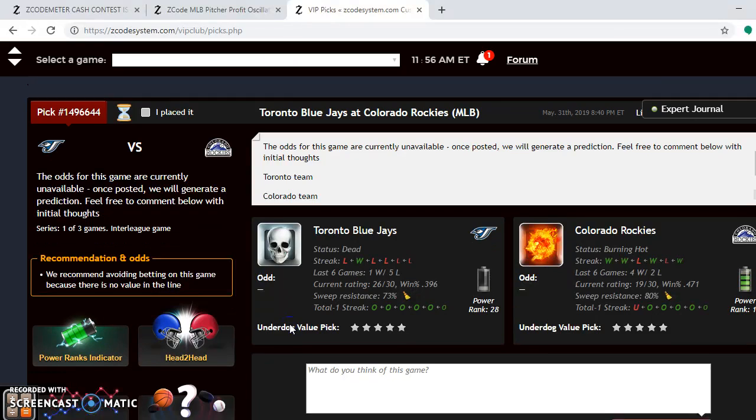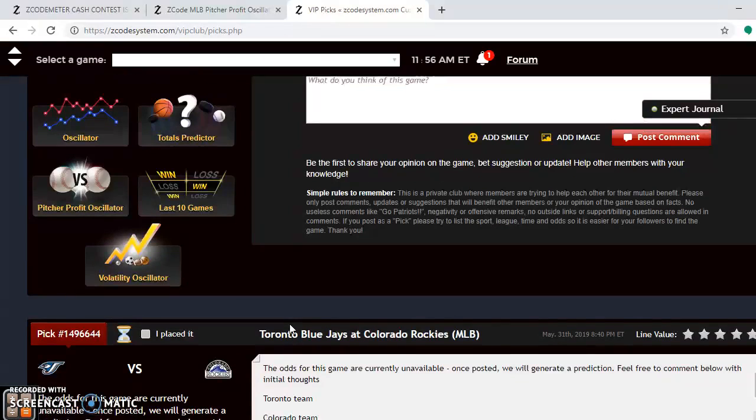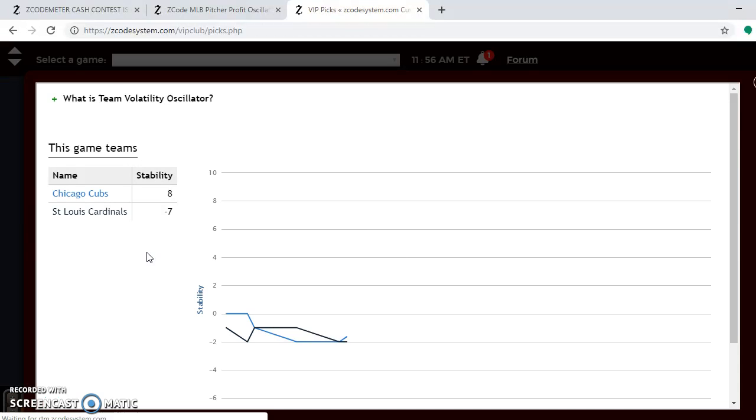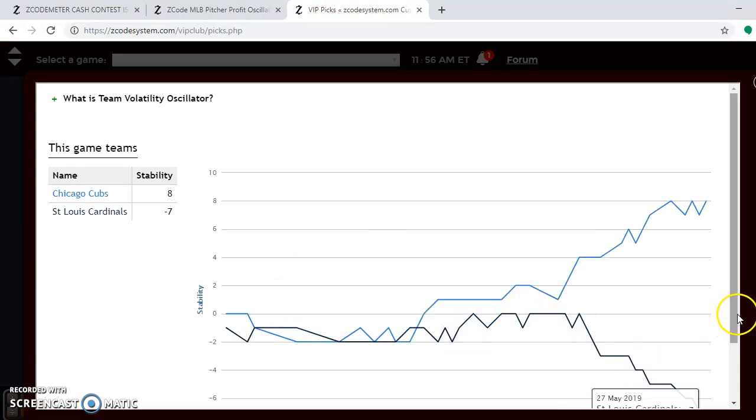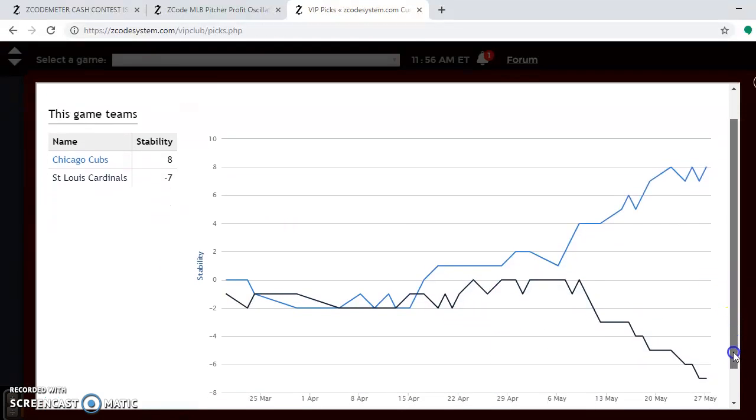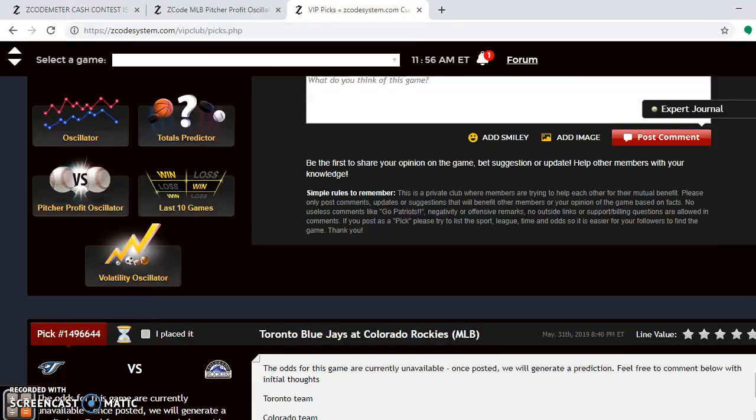If you look at the team volatility oscillator, which I like to look at always, you can see that the Cardinals are among the most unstable teams in the league. They are way down here at minus 7. So clearly do not consider them strictly on their favored underdog status.